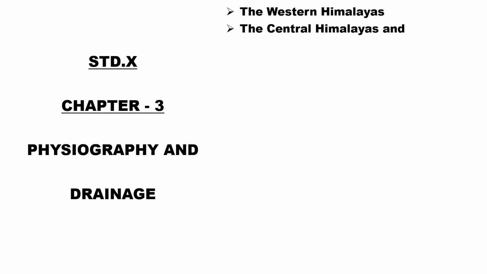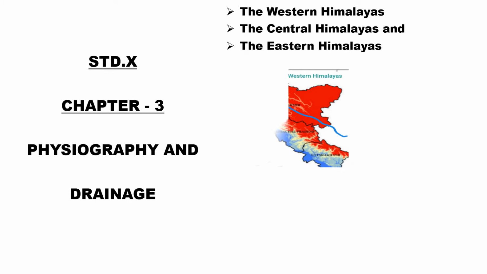In the last class, I had told you that we will learn about the three major mountainous ranges of the Himalayas. So I continue with that. From west to east, the Himalayas are broadly classified into Western Himalayas, Central Himalayas, and Eastern Himalayas. The Western Himalayas extend from the Indus River in the west to Kali River along the Nepal border in Jammu and Kashmir, Himachal, and Uttarakhand.